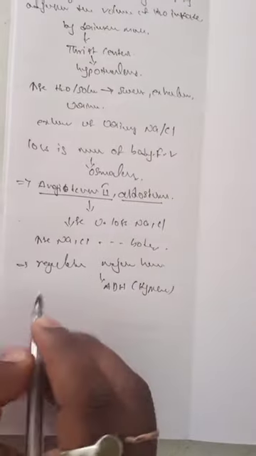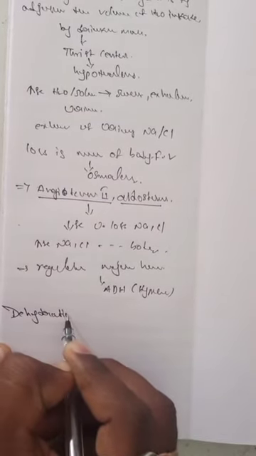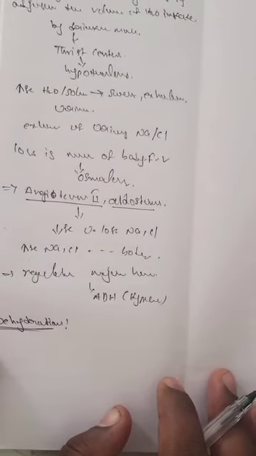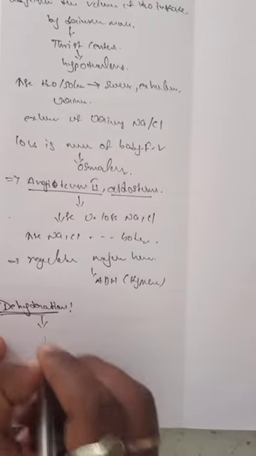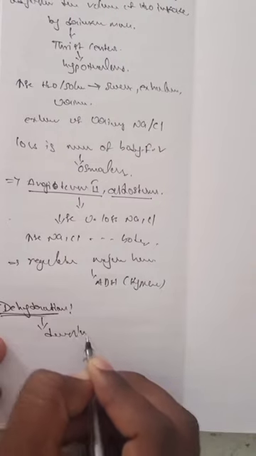The next topic is dehydration. When the body does not have much fluid, the body gets dehydrated.